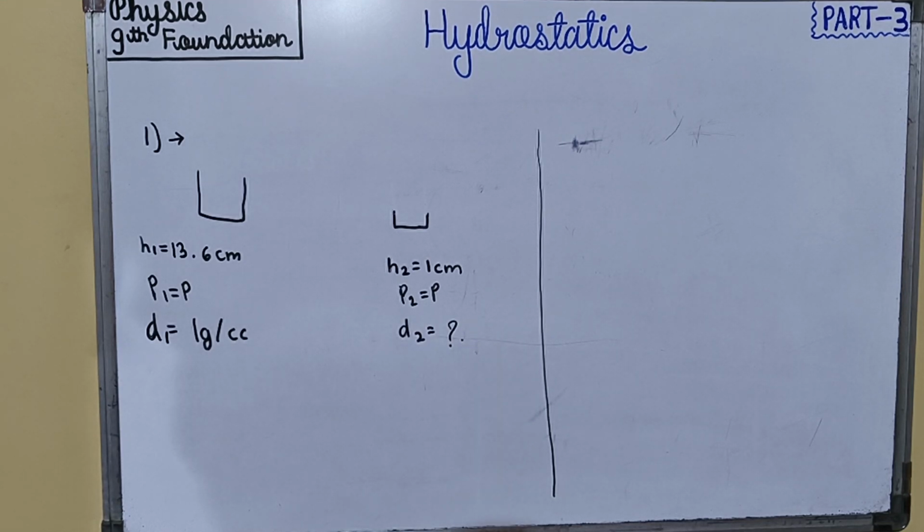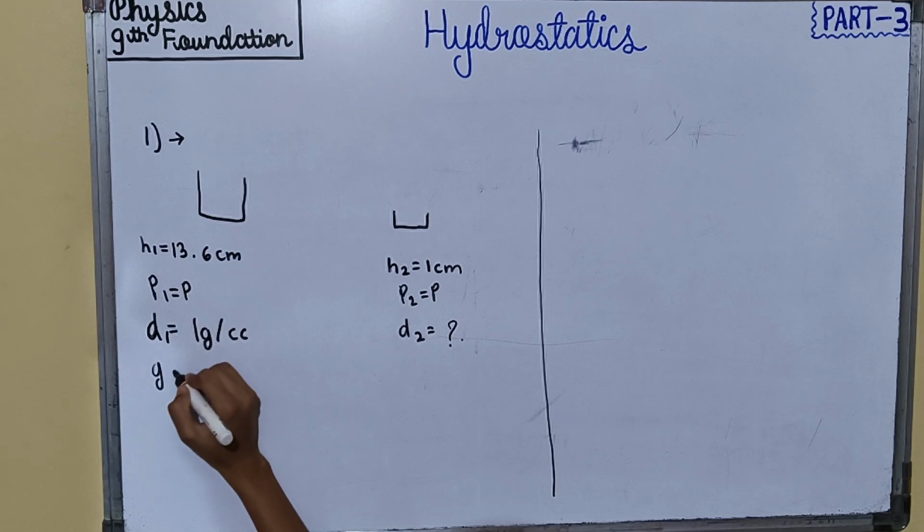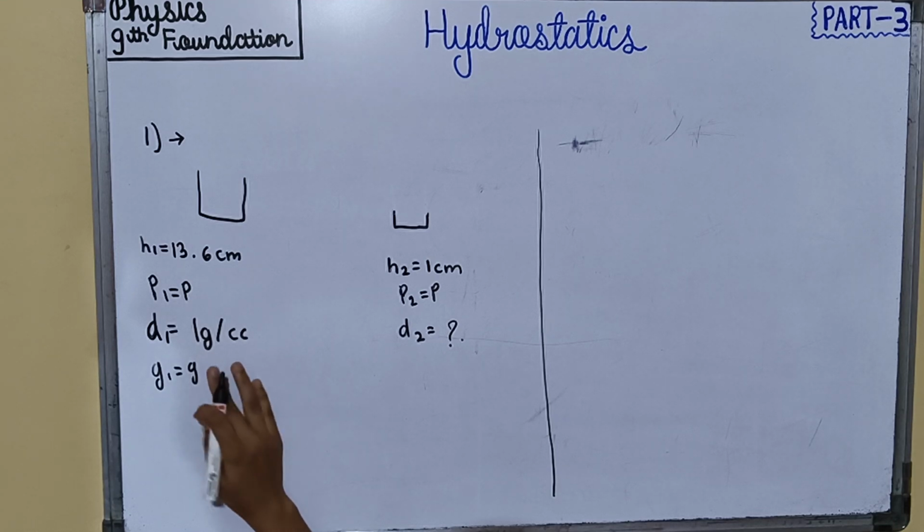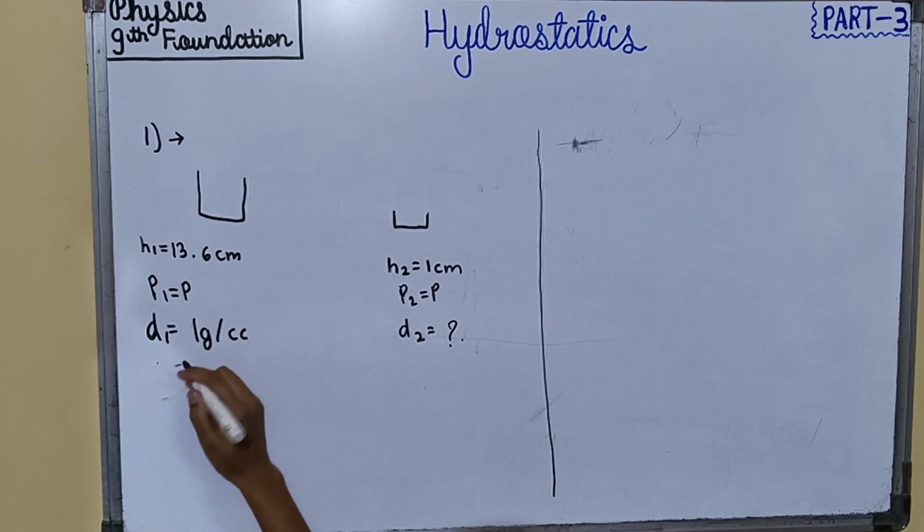We have to find the unknown liquid. And g we will take as it is, the same g for all the cases.